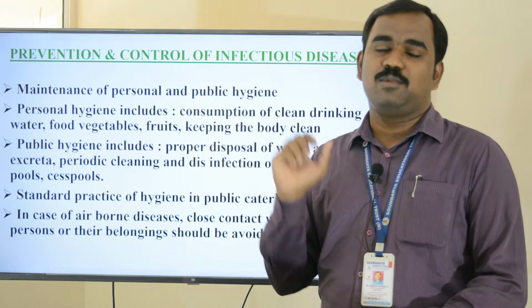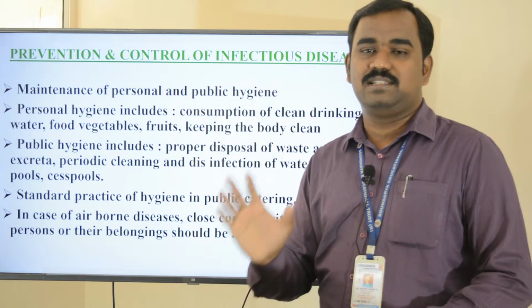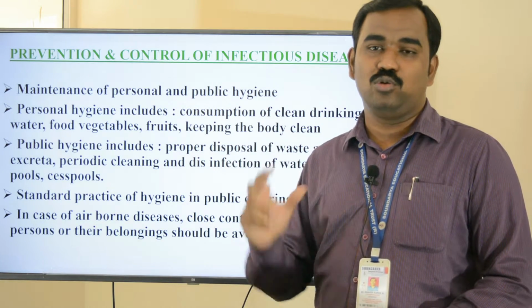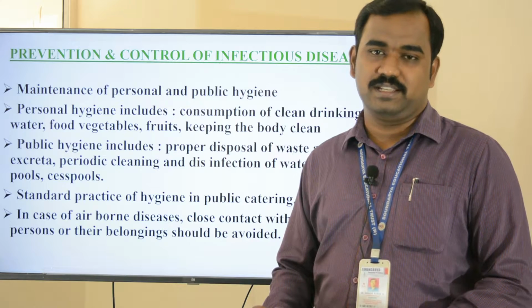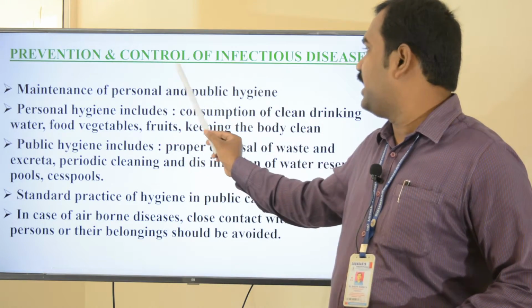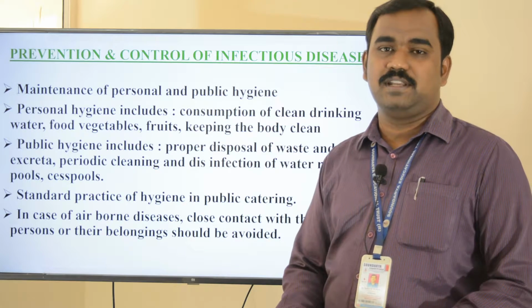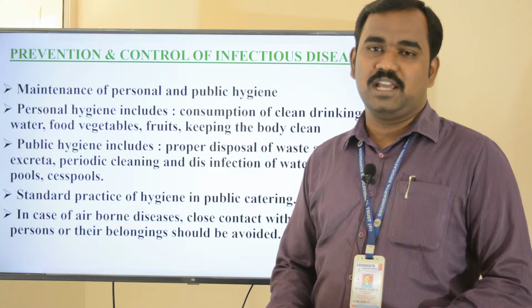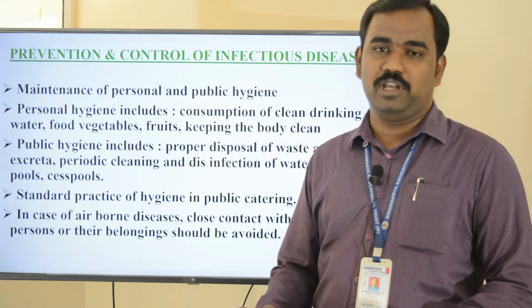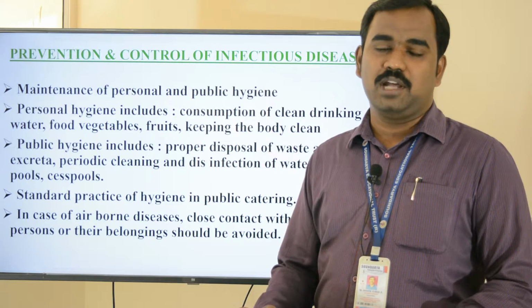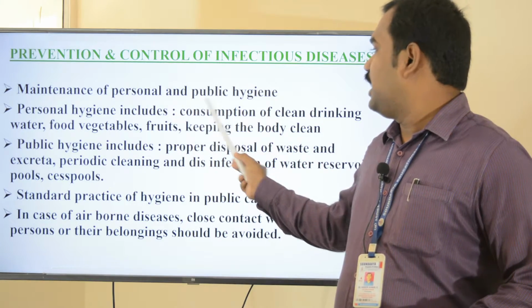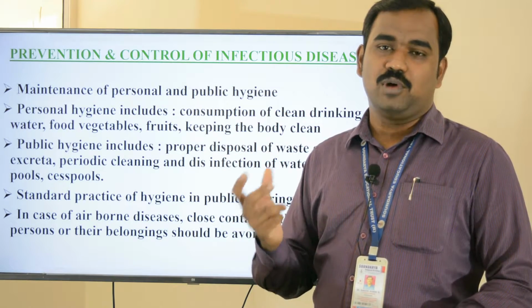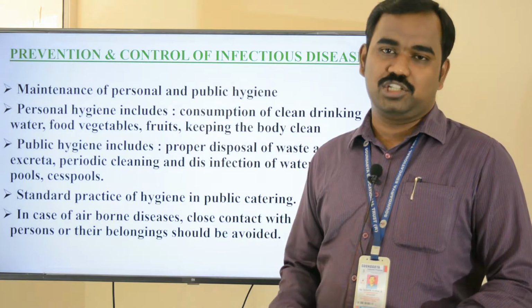Okay, these are some of the common infectious diseases that are seen in man. Now, what are the measures taken to prevent or control these common infectious diseases? Let us see that. Prevention and control of infectious diseases in man. Maintenance of personal and public hygiene. Personal hygiene means we should take care of our body. That means we have to take a regular bath, brush the teeth, and we have to eat nutritious food. The vegetables and fruits, whatever we eat, should be properly washed.